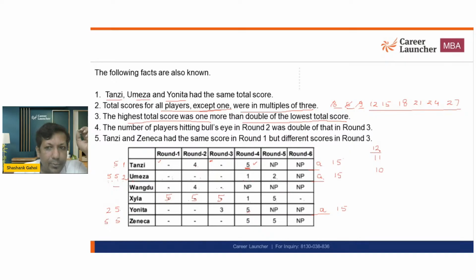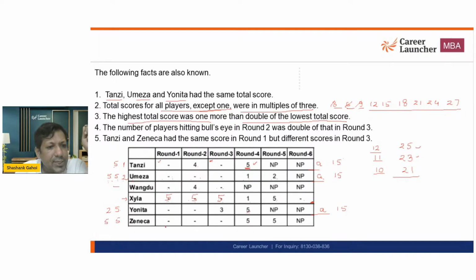So if a score of W is 12, that is the lowest possible score, then highest score should be 1 more than double. So highest score should be 25. If this score is 11, then highest score should be 23. If W's score is 10, then his score should be what? That is going to be 21. So all these are possible, right? Now, let's see. So if I'm talking about highest score, 5 plus 5 plus 5, 15 plus 5, 20, 20 plus 1, 21, some point here. 21. So X's score is greater than 21. So it can either be 23 or 25.